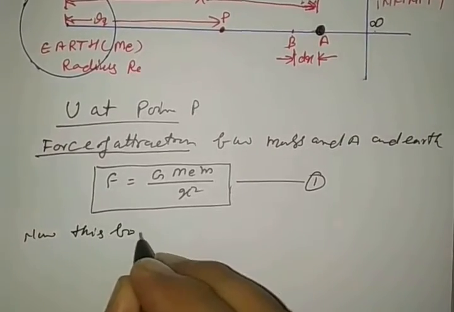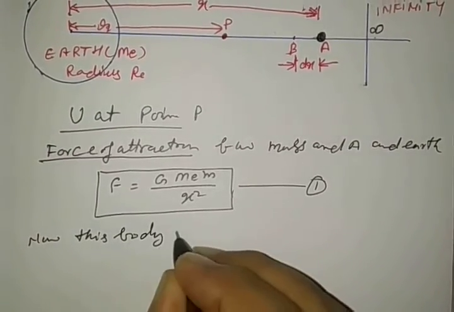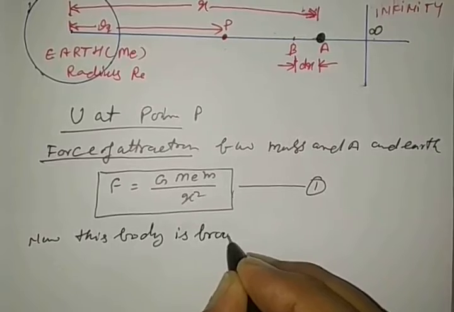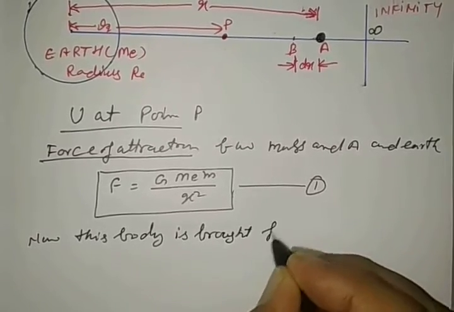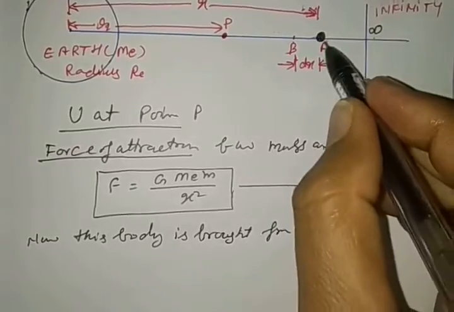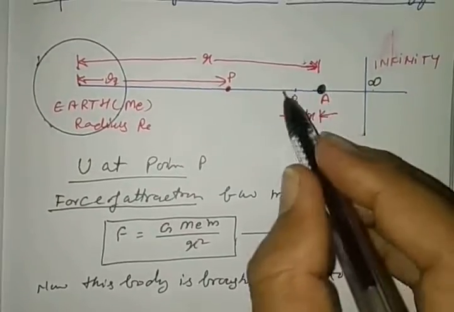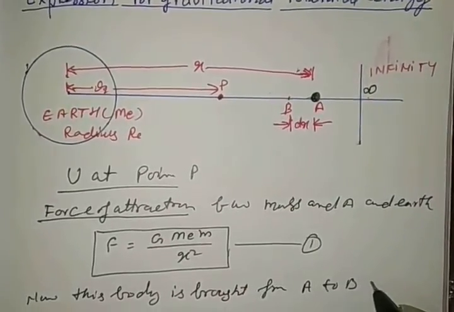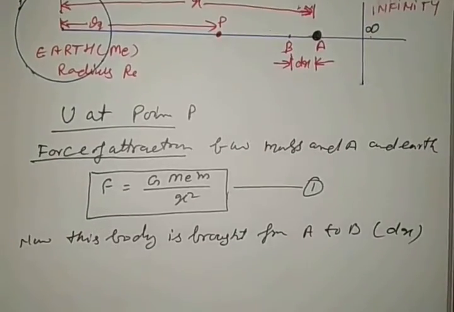Now this body is brought from A to B. Here in the diagram, see carefully, from A to B the distance travelled is dx.